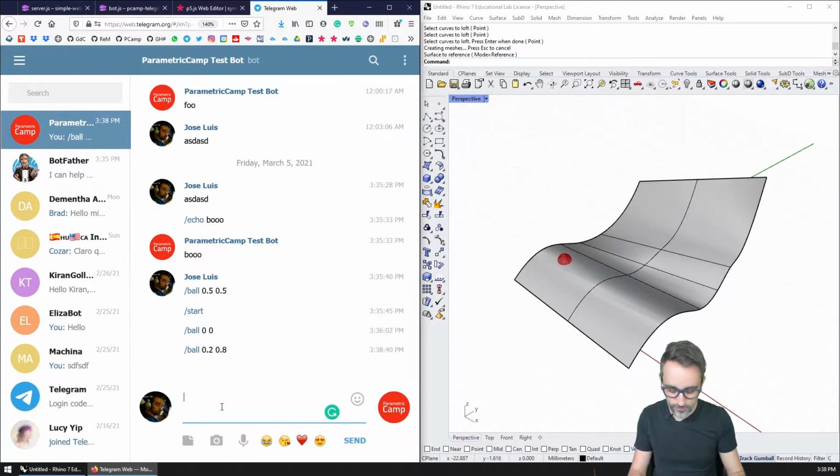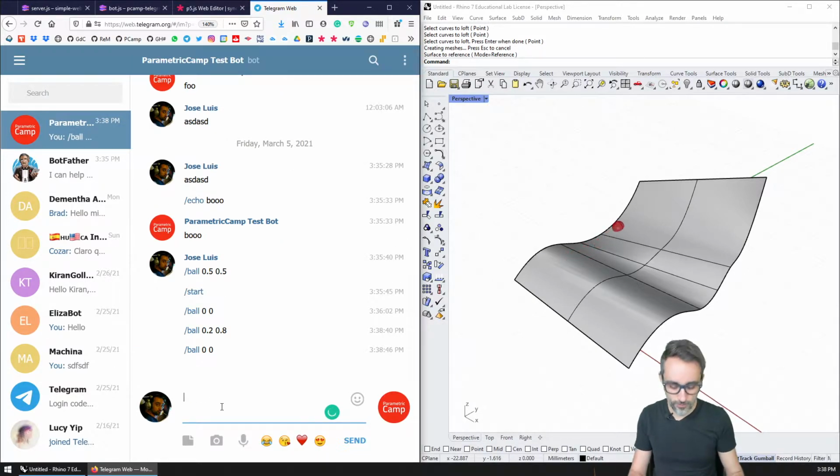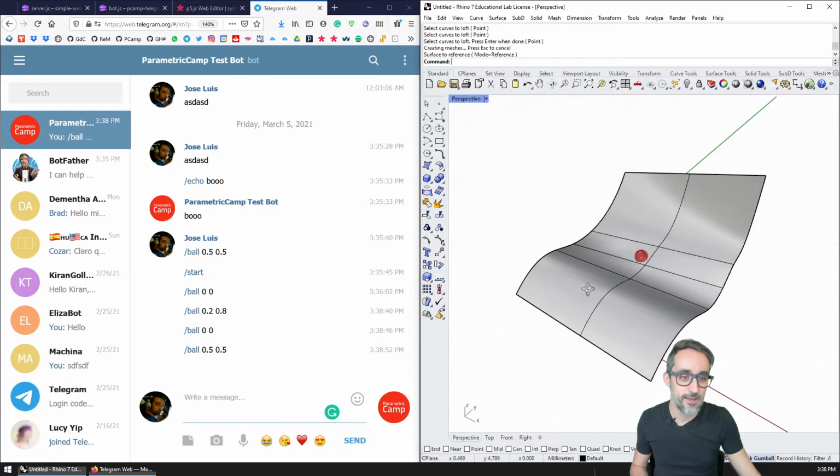And then, so that's going to be there. And what about going to 0, 0? And that's going to go all the way there. And what about going to the center, more or less, of the Earth surface? So it goes there, etc., etc.